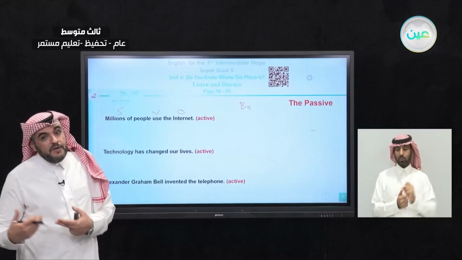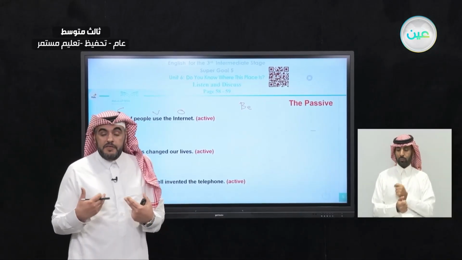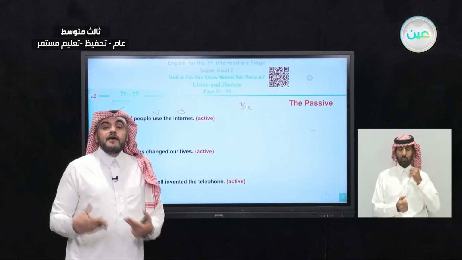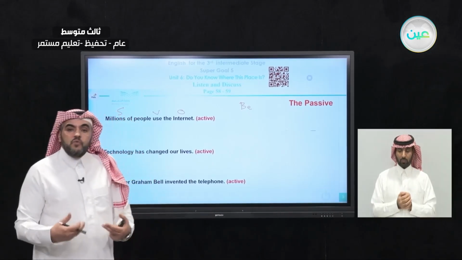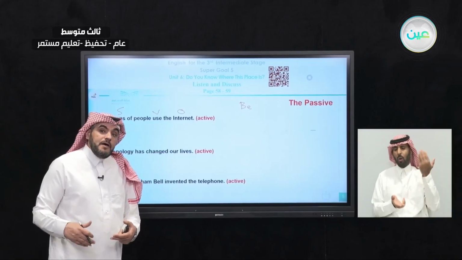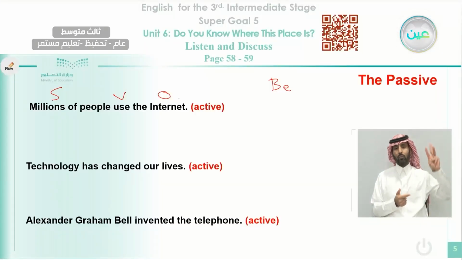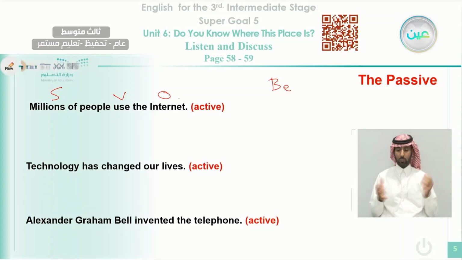Okay. In the past, we use was and were. Was with the singular and the speaker, I, and were we can use with the plural. Okay. And been can be used as a past participle form. Okay. So let's answer this question here, after we specify how we are going to start the passive.